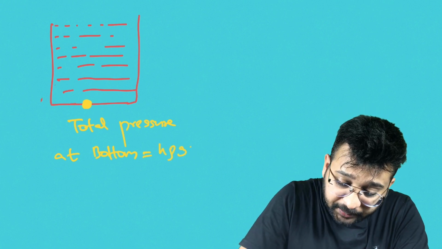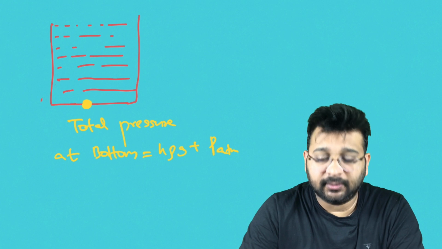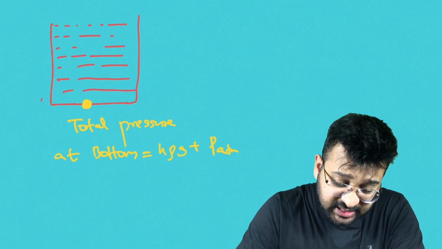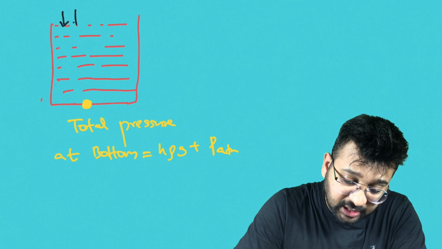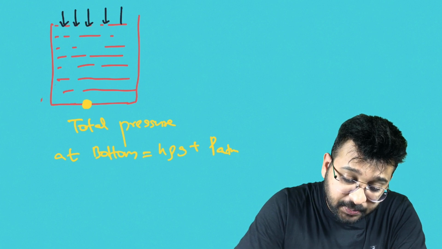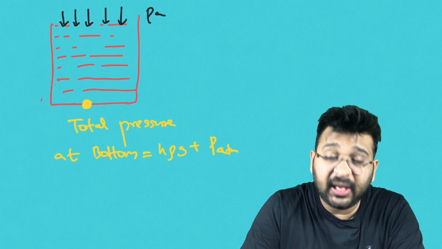Total pressure at the bottom is h rho g plus atmospheric pressure, because since the container is open, the upper surface of the water experiences the pressure from the atmospheric air, that is PA.